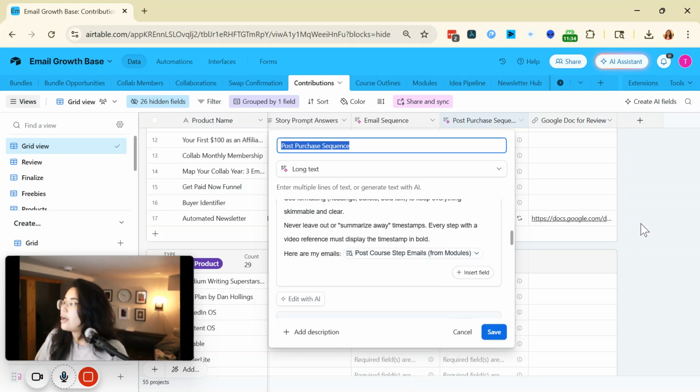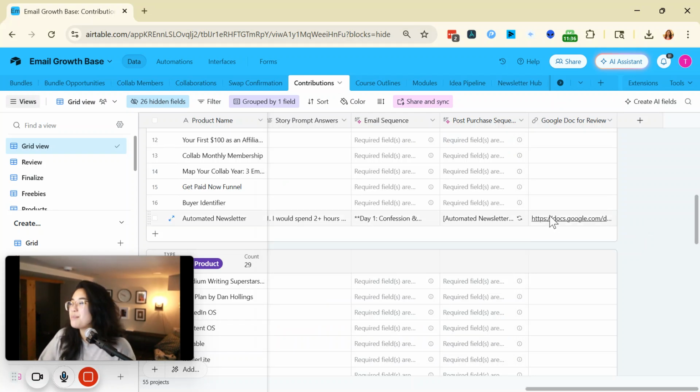And so I also want you to generate the post-purchase emails with timestamps, everything, so that's good to go. And so we will go ahead and select generate as an example. Let's give it a minute or so. So I'll be right back.